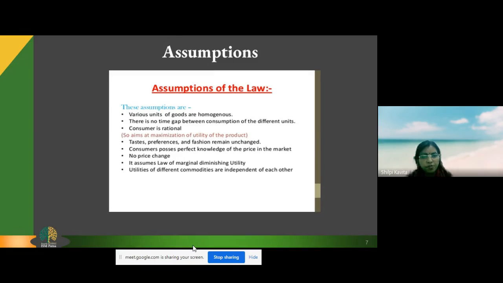Then the consumer possesses perfect knowledge of the price in the market. There should not be any price change. It assumes the law of diminishing marginal utility, already discussed. And utilities of different commodities are independent of each other.